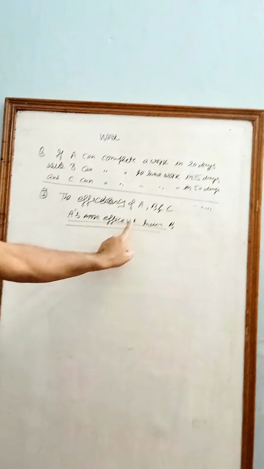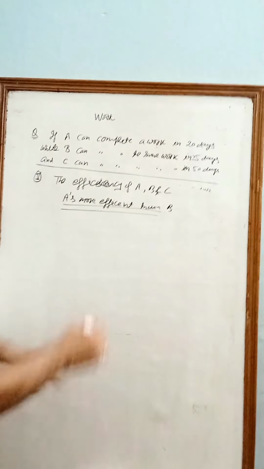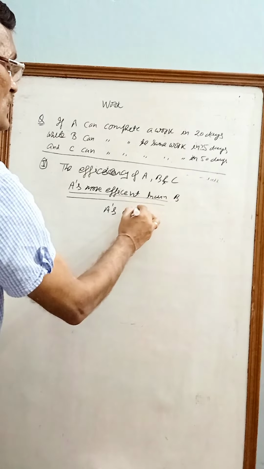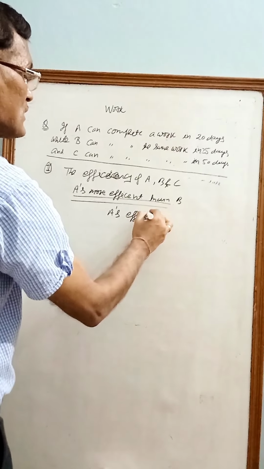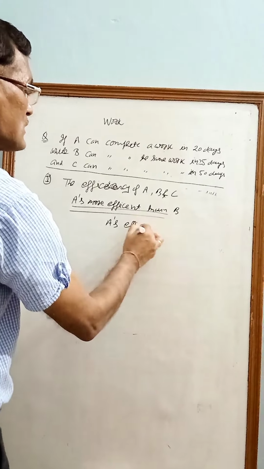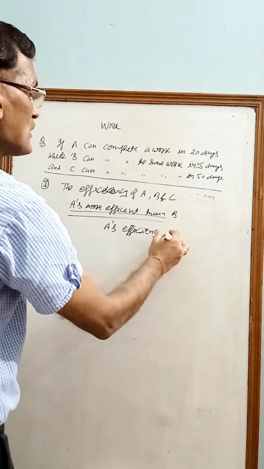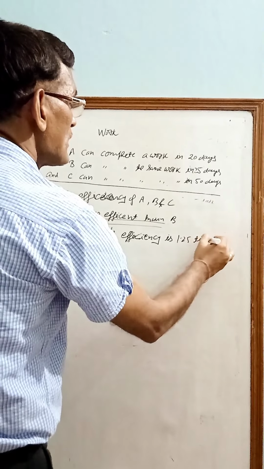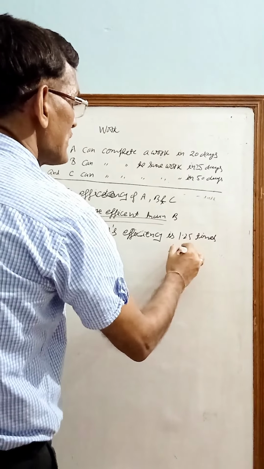So A is more efficient than B, and A's efficiency is 1.25 times that of B.